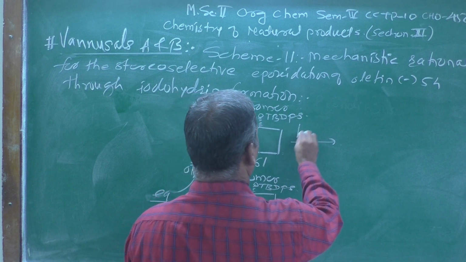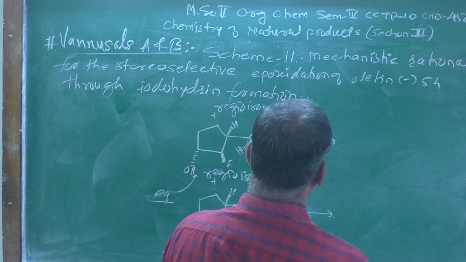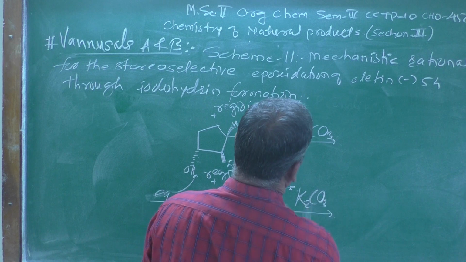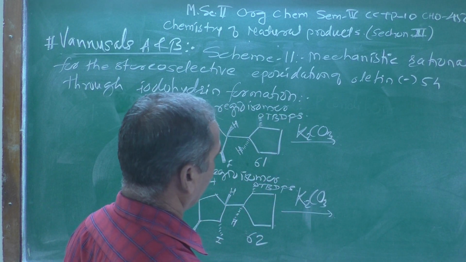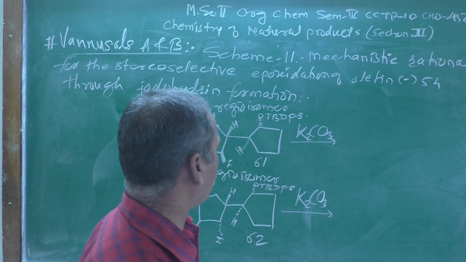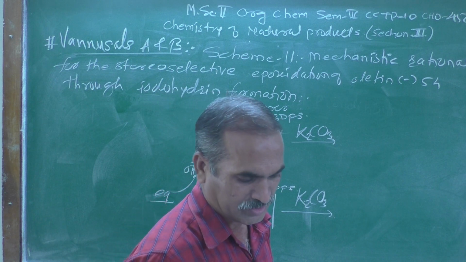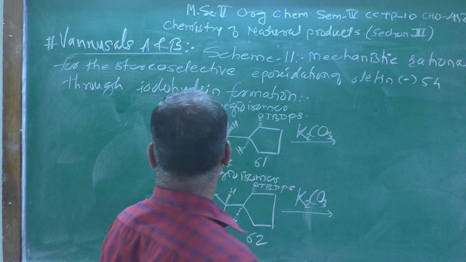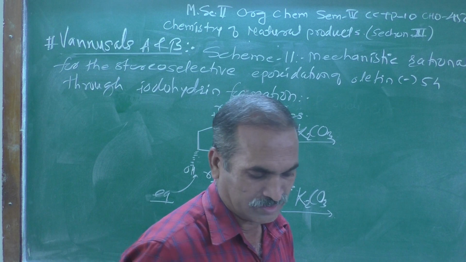Now I am treating this with K2CO3, that is potassium carbonate, here also K2CO3. After addition of the potassium carbonate, as we know that it is a base, and base can remove that hydroxy group and form the epoxide.